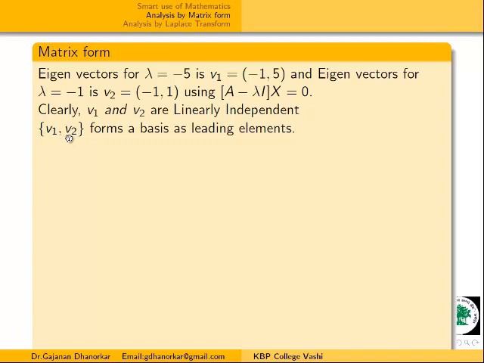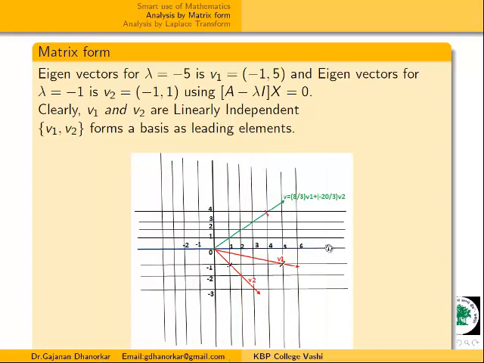Now what is the role of this basis? Here in the graph, I am taking this as V1 and this as V2. These are the two leading elements, or lead vectors, and by these two leading elements the whole space spans. For a particular example, I am taking this vector, and we can write this vector as 8/3 V1 plus -2/3 V2, which is a linear combination. Any vector in this space we can write as a linear combination of V1 and V2.